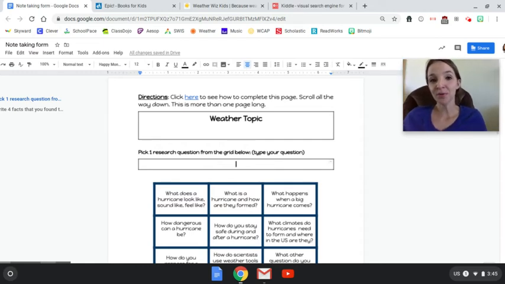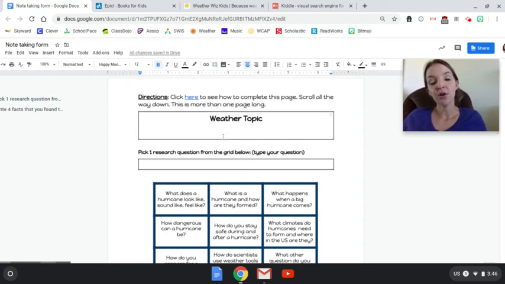So for the last couple of weeks, we've been focusing on nonfiction text features, paraphrasing, and main idea and detail. So this week, we're going to focus on researching. Now, researching is where you ask a question and then you look up information to find the answer to that question. So you are going to be choosing a weather topic.